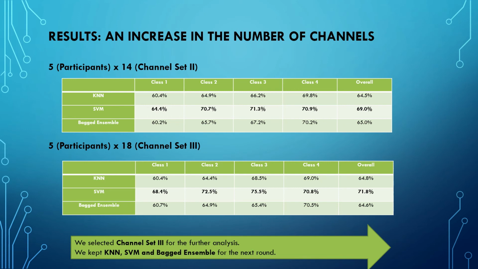And as you can see over here, we have the accuracy for each class and the overall accuracies. And I already highlighted support vector machines, which have the higher accuracies. Overall it is 69.0% for the 14 channel set, compared to 71.8%, above 70%, from set number 3, 18 channels. Therefore, we select channel set number 3, 18 channels, for further analysis, and we still keep the machine learning techniques for the next round as well.